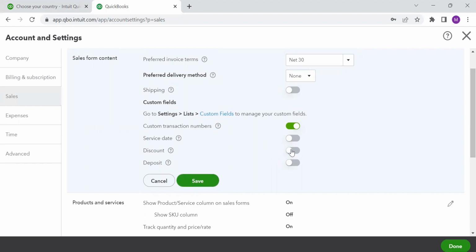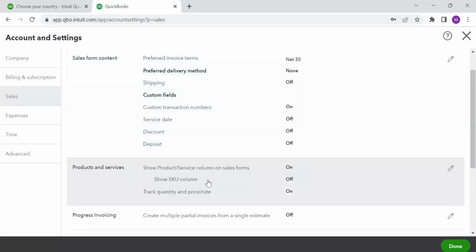If you're giving discounts, I can put this option on so that I can show the discount column on the invoice and deposit. In this way, you are changing the details of your sales form content.